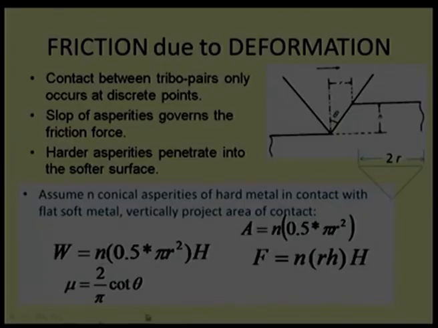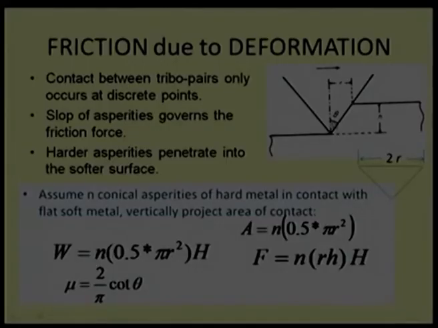So, coefficient of friction can be expressed as 2 divided by pi. Pi is roughly 3 point something, so it will be 0.5 and into cot theta. Based on the cone angle, based on this theta angle, we can find out what will be the coefficient of friction.